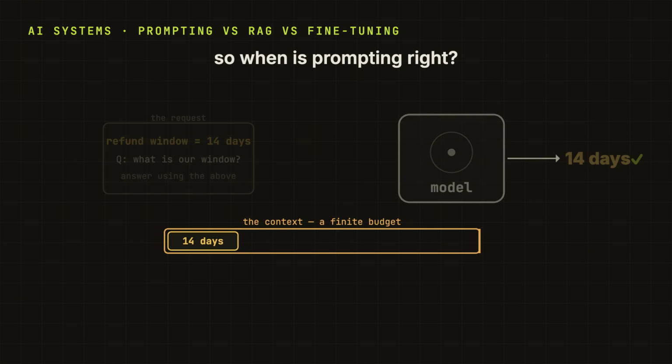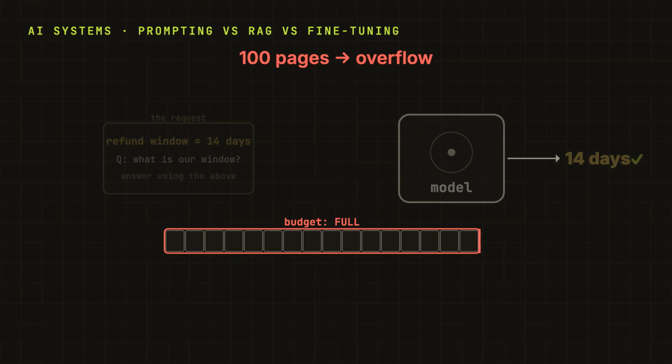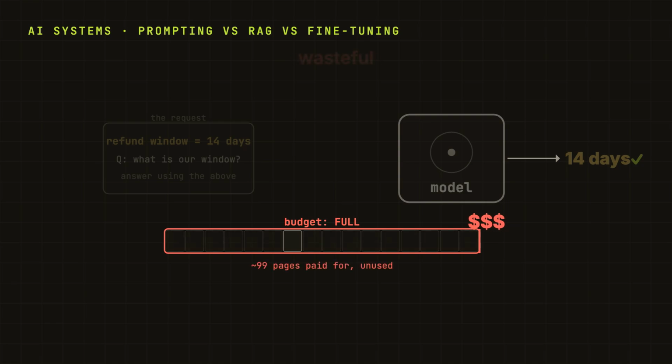And that tells us exactly when prompting is right and when it is not. It is perfect when the information is small and we already have it in hand. A couple of rules, one short policy. "Here is the email, summarize it." But what if it's not a small fact? What if the answer is buried somewhere in 100 pages of policy documents and we do not even know which page? Now, we could try pasting all 100 pages in if they happen to fit, but doing that on every single request is expensive. It is wasteful, and honestly, it makes it harder for the model to find the one relevant line in all of the text.